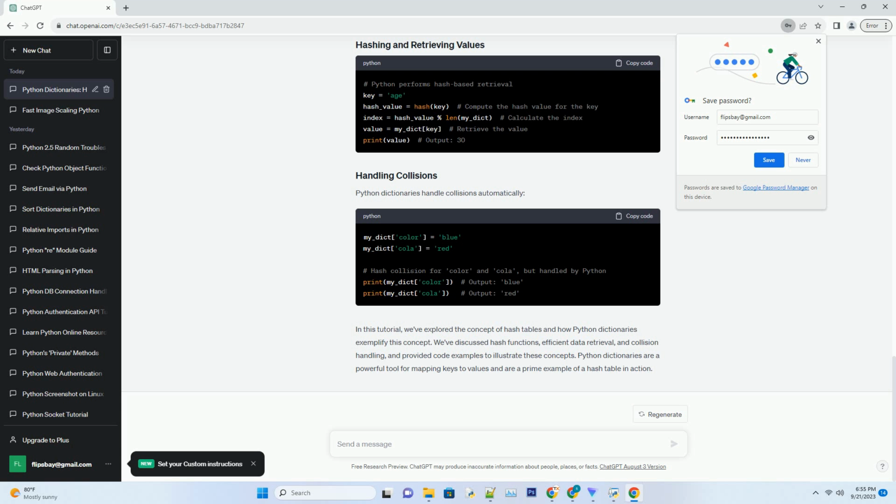Now, let's look at some code examples to demonstrate Python dictionaries as hash tables. Python dictionaries handle collisions automatically.